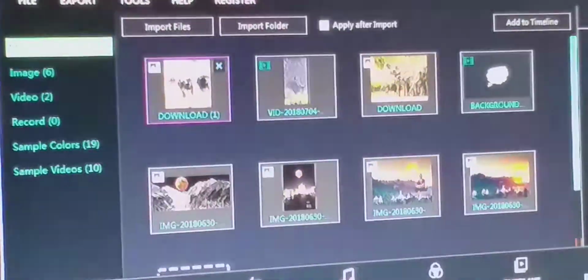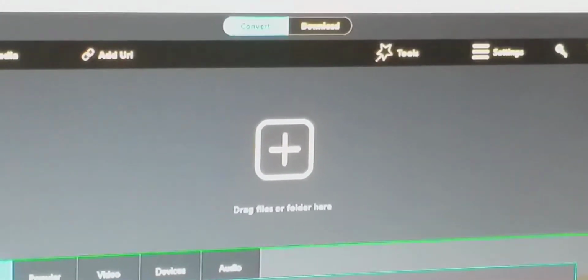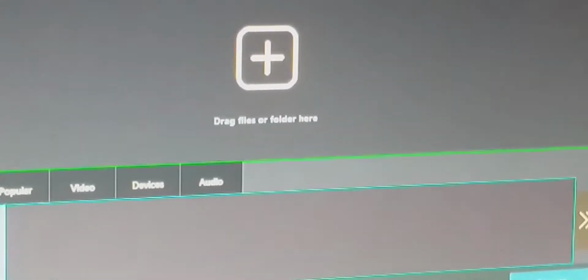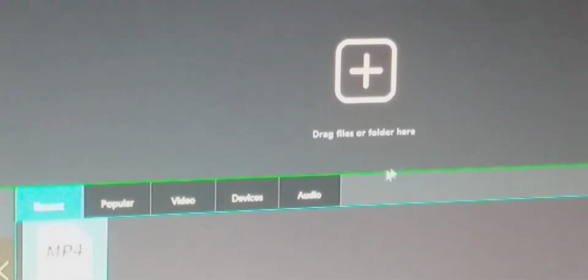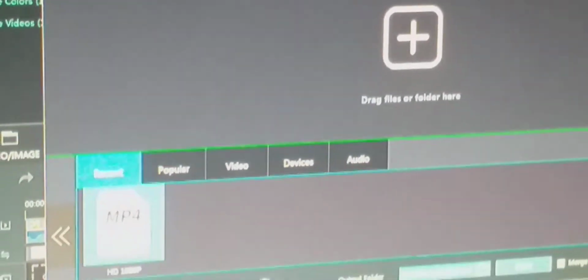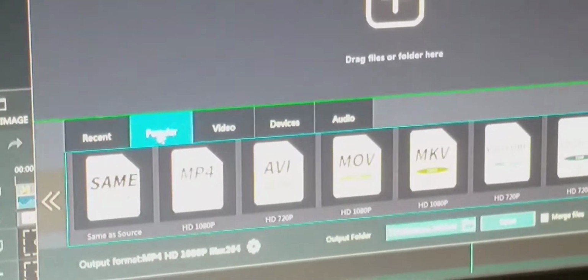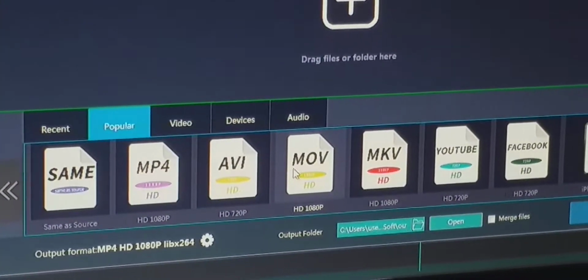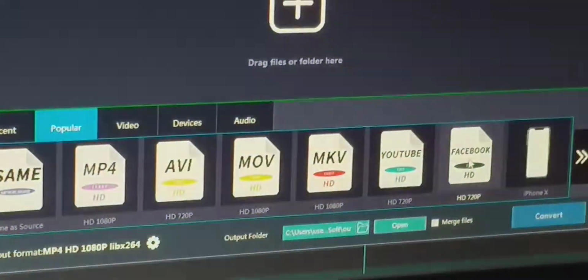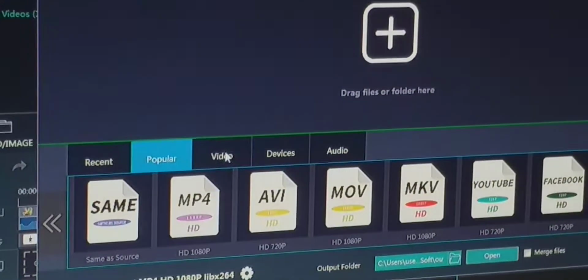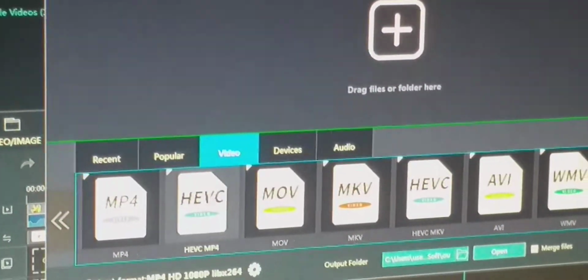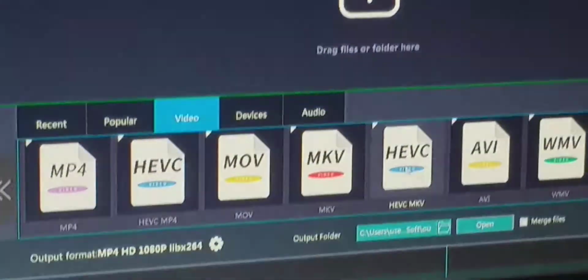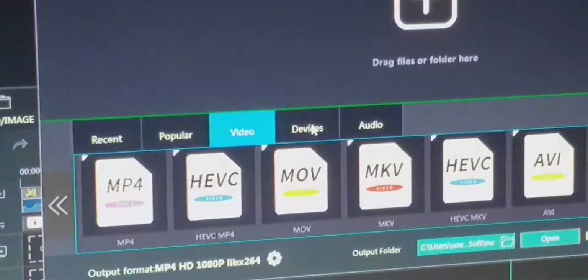Next is video converter. Here we can convert our video into different formats. By default it converts the video to MP4 format. There are other popular formats, MKV or MOV, YouTube, Facebook, etc. Video, MP4, HEVC, there are different formats in which you can convert the video.